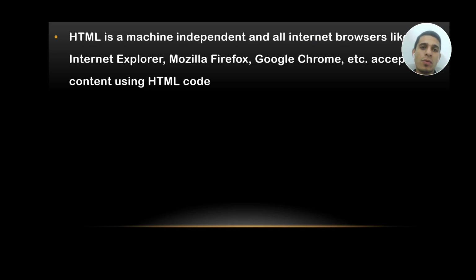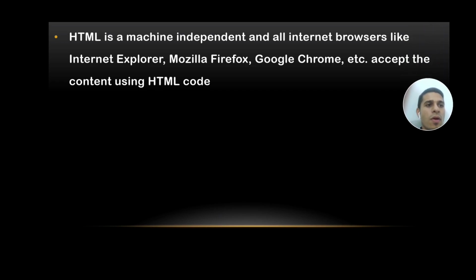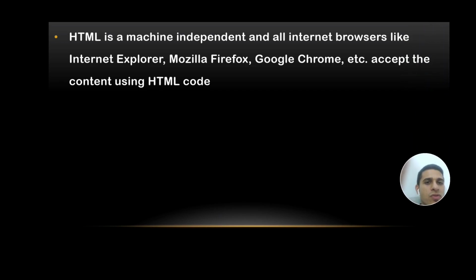And the output of HTML you can see using a browser only, and examples of different browsers are Internet Explorer, Mozilla Firefox, Google Chrome. These are all different web browsers which accept the content written using HTML code. Understand?